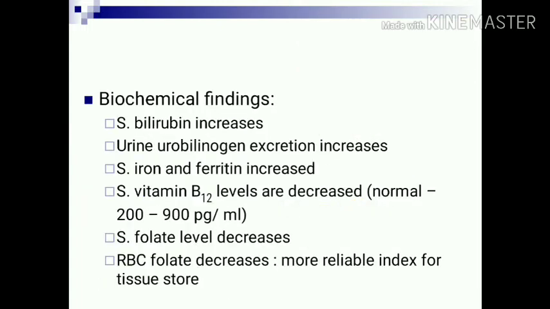Biochemical findings: serum bilirubin level is increased due to excessive hemolysis. Urine urobilinogen excretion is also increased due to increased serum bilirubin. Serum iron and ferritin are both increased because iron is not used by these immature red blood cells. Serum vitamin B12 level is reduced. Normal B12 level is 200 to 900 picograms per ml. Serum folate level is also reduced and RBC folate level is also reduced. RBC folate level is the more reliable indicator of tissue stores.